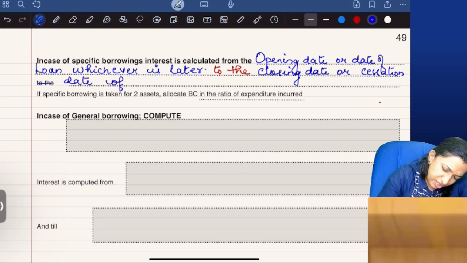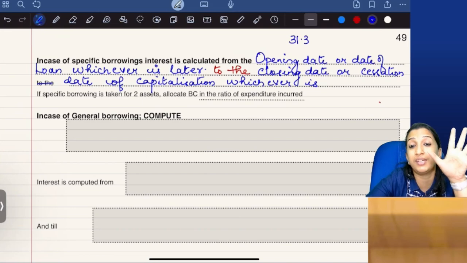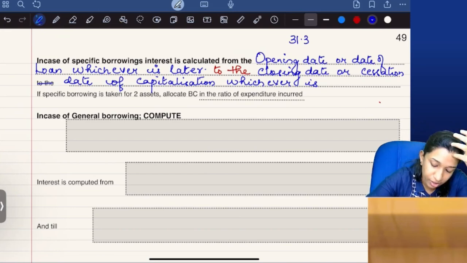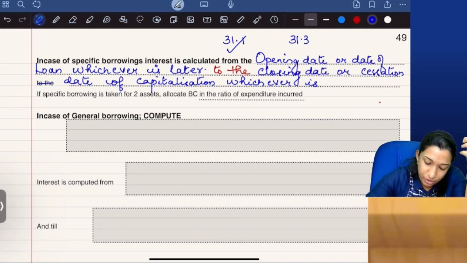What is the cessation date of capitalization? We'll see that. Whichever is earlier, come on guys, apply your mind. Closing date is 31st March, but if construction ended on 31st January, then my capitalization will end on 31st January because only during the construction period can I capitalize.